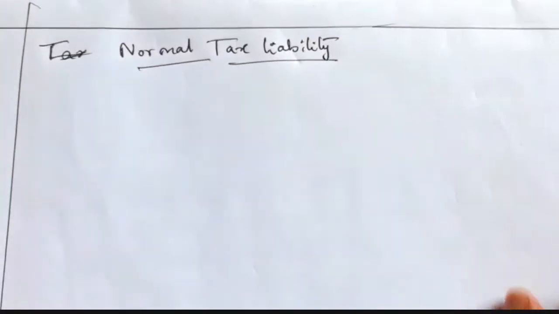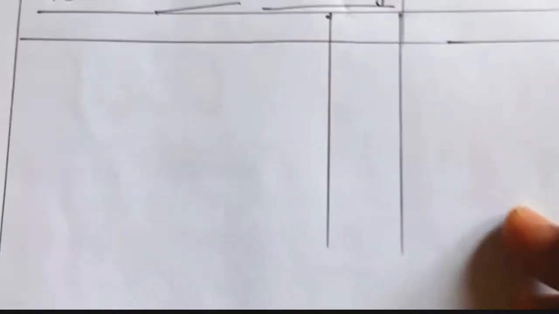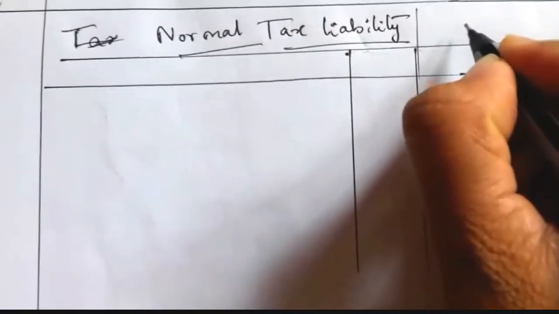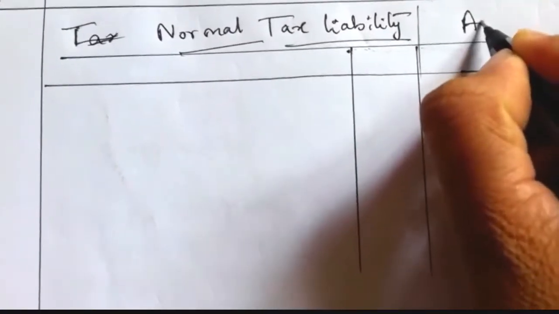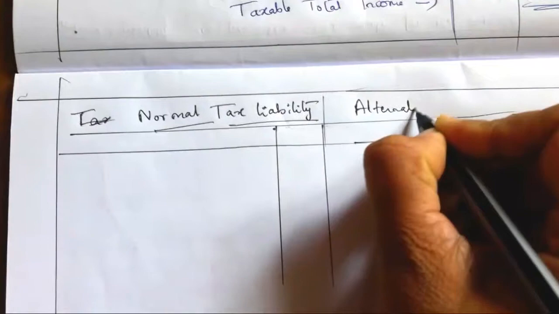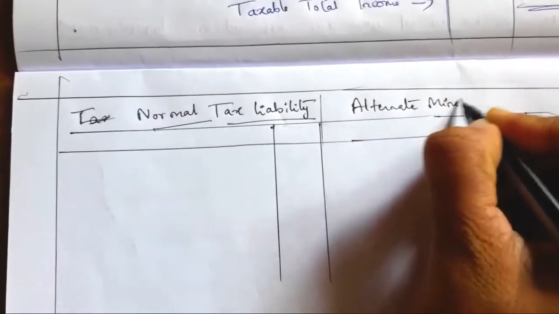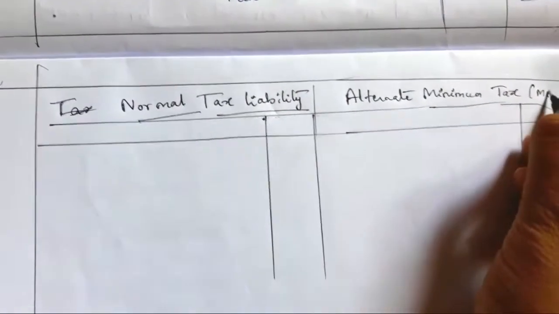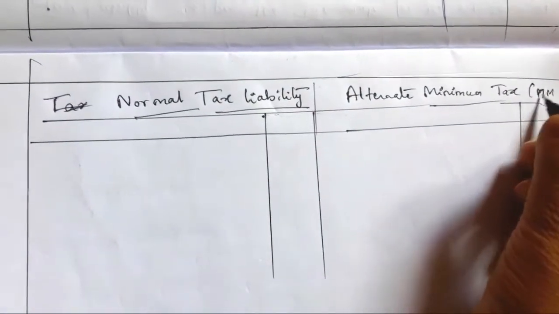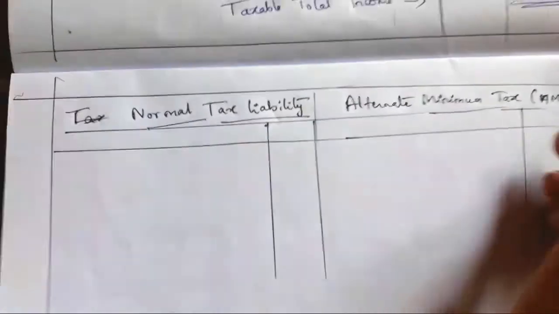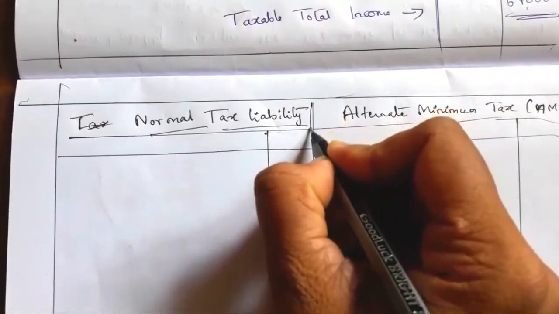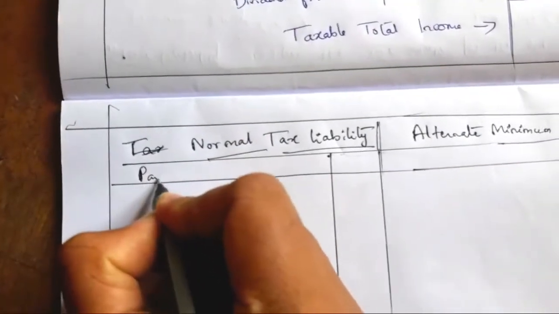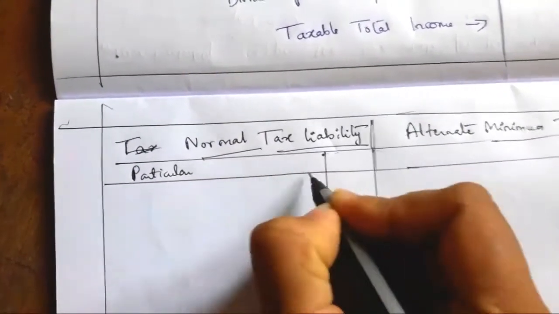Draw two columns. Here we calculate normal tax liability, and here we calculate alternate minimum tax, AMT. First we'll calculate the normal tax. Particulars, amount.